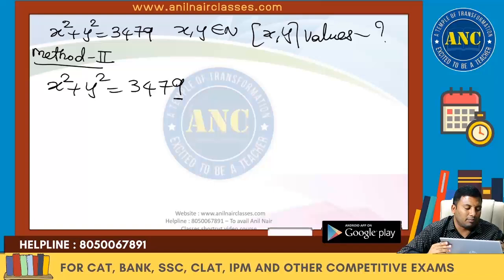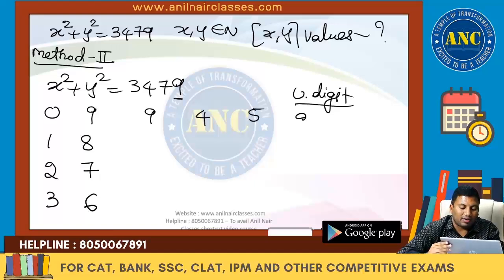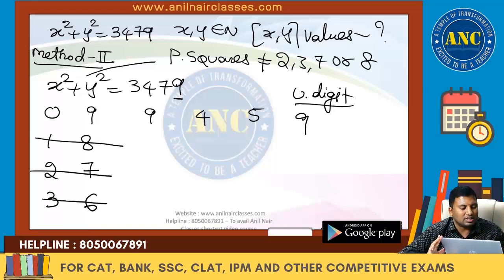The unit digit of this number is 9. If it is 9: 0 plus 9, 9; 1 plus 8, 9; 2 plus 7, 9; 3 plus 6, 9; 4 plus 5, 9. The remaining are all the reverse of these cases: 5 plus 4, 9; 6 plus 3, 9; 7 plus 2, 9; 8 plus 1, 9; 9 plus 0, 9. Are you all with me? x square and y square are perfect squares. A perfect square never ends with 2, 3, 7 or 8. All these cases are not possible.